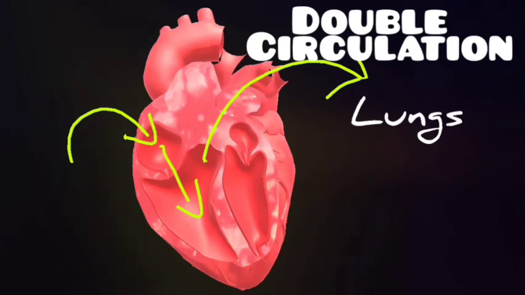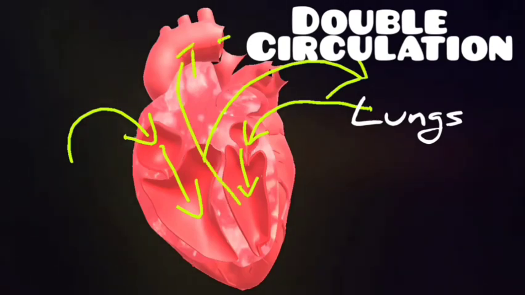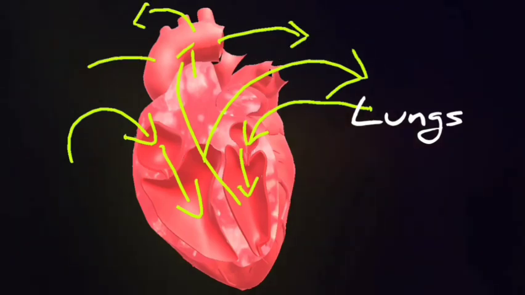This oxygenated blood is carried by the pulmonary vein to the left atrium. From the left atrium, the oxygenated blood flows down to the left ventricle. The left ventricle pumps the blood to the aorta, which will in turn take the oxygenated blood to the various body parts.